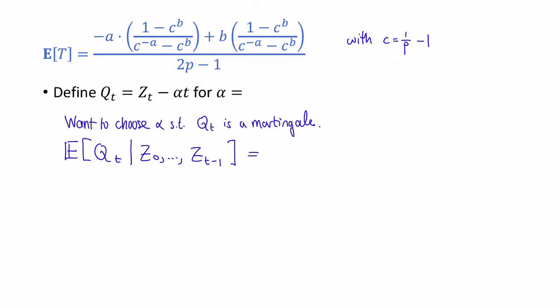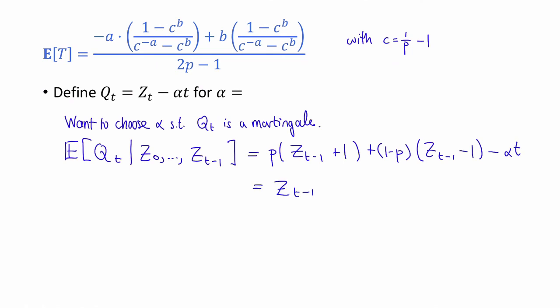So by definition of the expectation and also of the q's, this is equal to p times z sub t minus 1 plus 1, plus 1 minus p times z sub t minus 1 minus 1, minus alpha t. And simplifying, this is equal to z sub t minus 1 plus 2p minus 1 minus alpha t. And what we want is for this stuff to be equal to minus alpha times t minus 1.